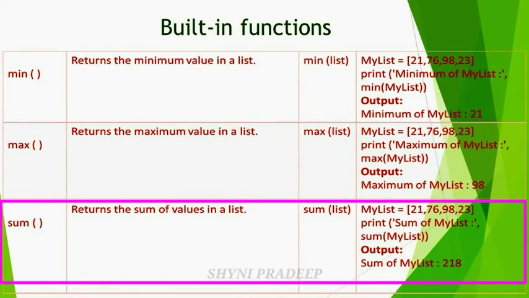And the next, sum function. It returns the sum of the values in a list. Its syntax is sum(list). My list is equal to 21, 76, 98, 23. What is the use of sum function? It returns the sum of the values in a list. So 21 plus 76 plus 98 plus 23 is equal to what? 218. So it will be displayed on the output screen.